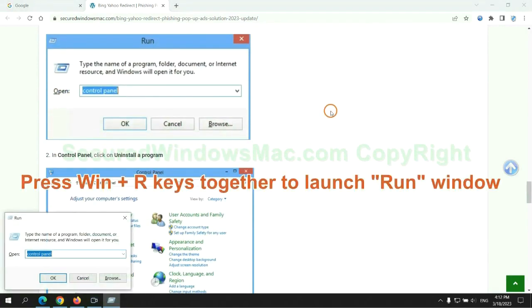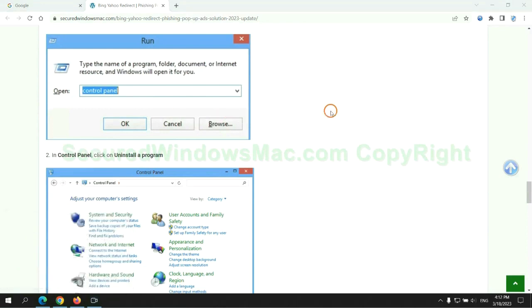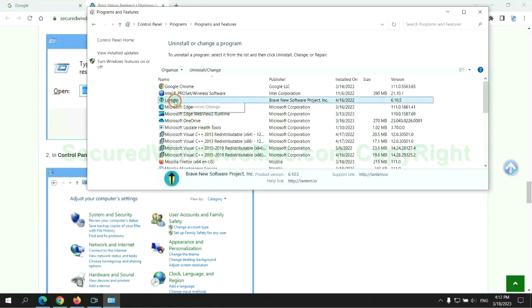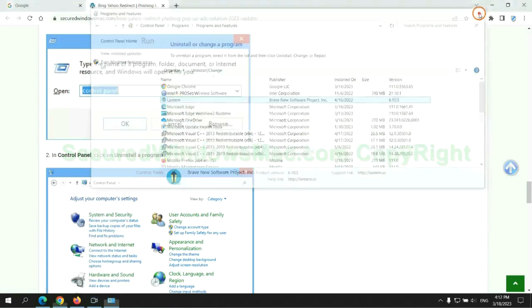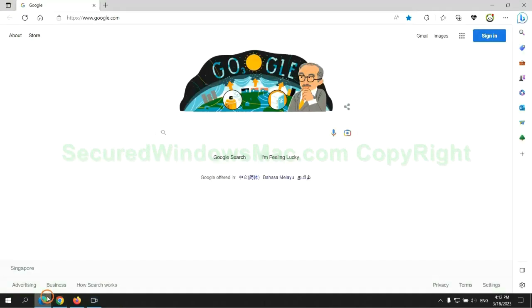Press Win plus R keys together to launch Run window. Type Control Panel. Click Uninstall a program. Right-click on malware and click Uninstall. In step 2, we need to remove malicious extension on web browser. First, remove extension on Edge browser.